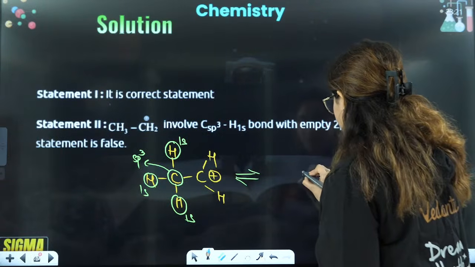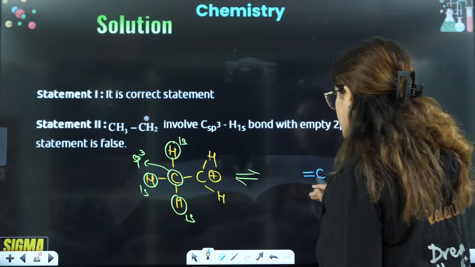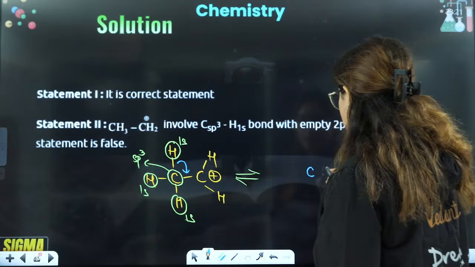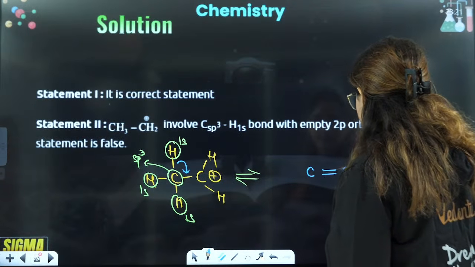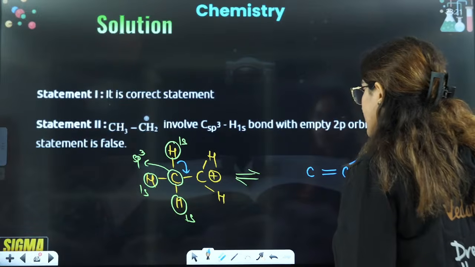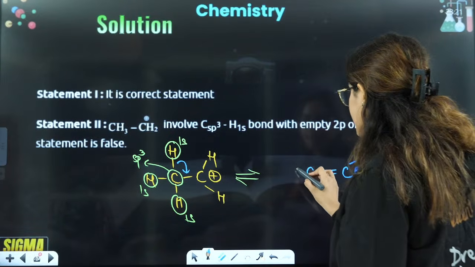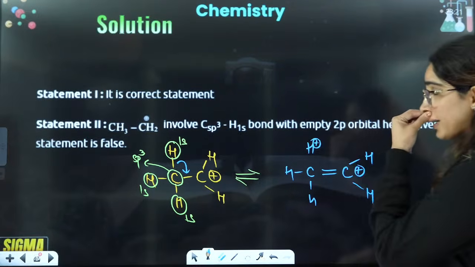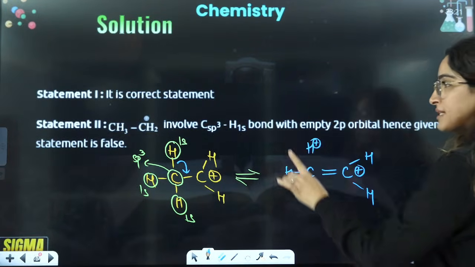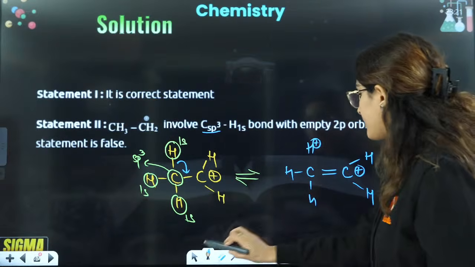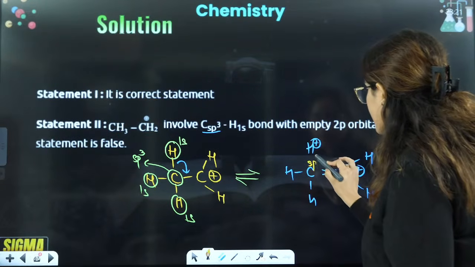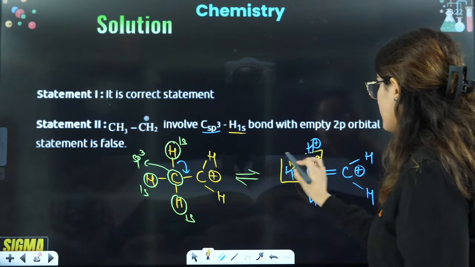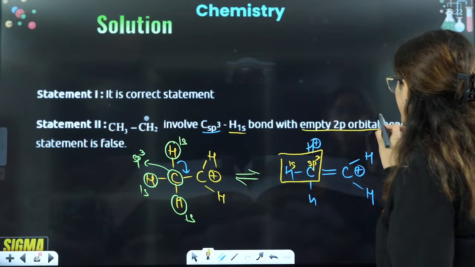So what exactly happens? Because we know that this bond will shift here. So this is C, this is double bond, this is C, this is H, and this is H here, this is H here, and this is H positive. So what we can see, actually the C-H involves C sp3, that means this sp3, 1s, this is 1s, this bond overlaps with the empty 2p orbital.